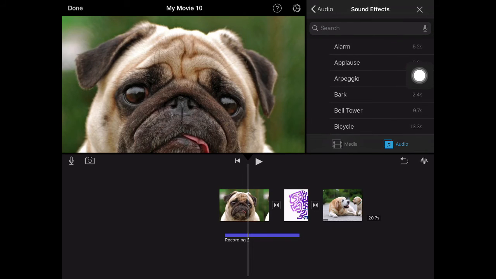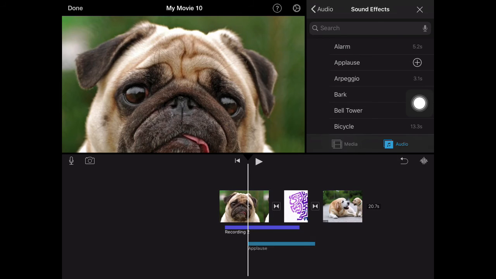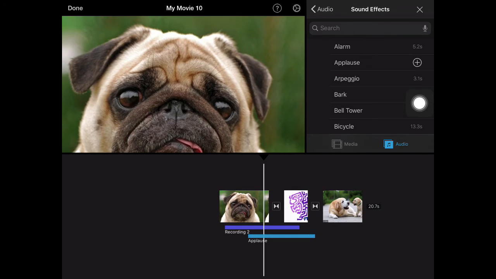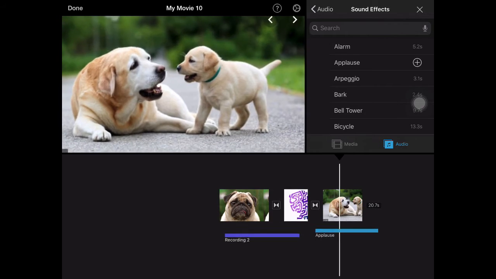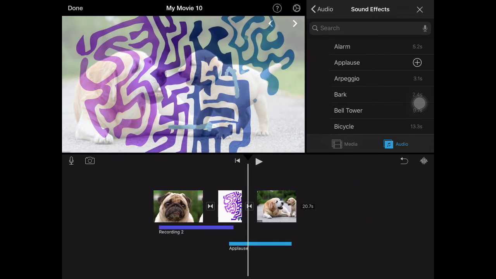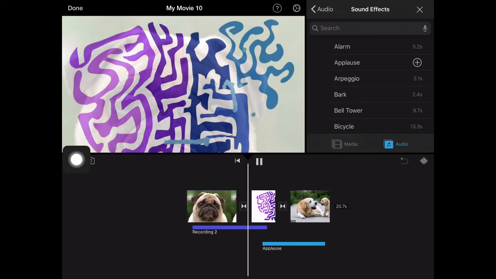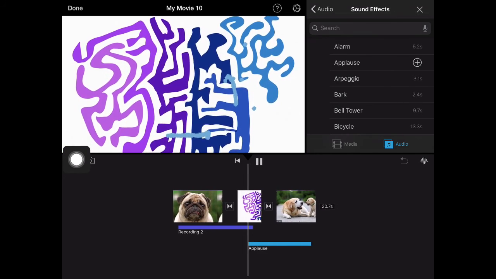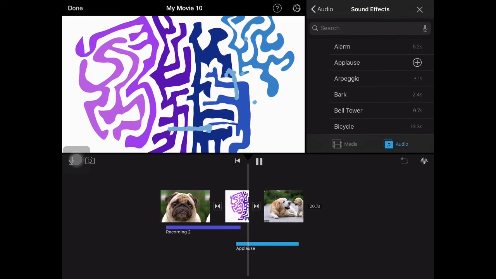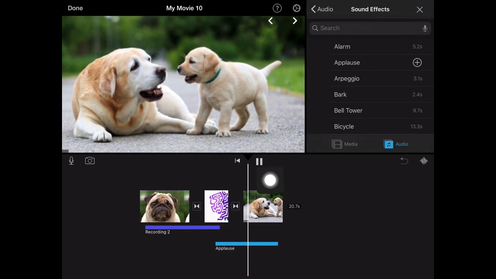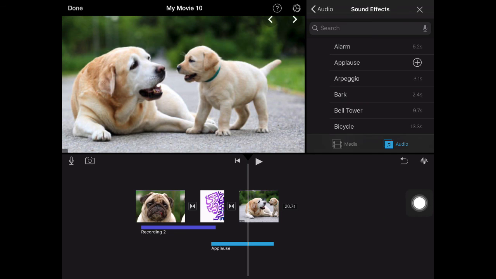To bring a sound effect in, tap on it and hit the plus sign. That'll bring it right at the playhead. And if I hold my finger down on it, I can move it over. And now, when I play, tap the play button. When I'm all done, I'm going to tap stop. And pause. That's sound effects.